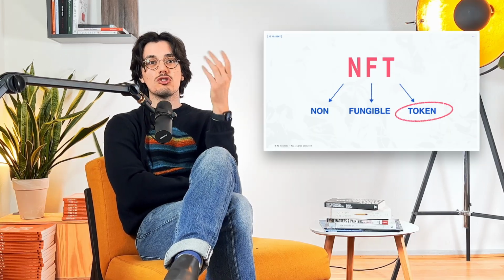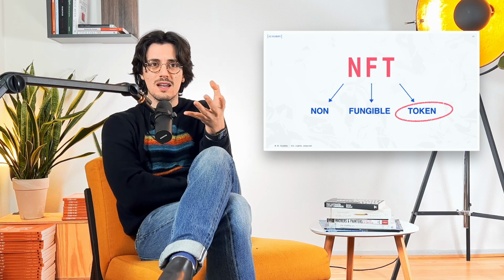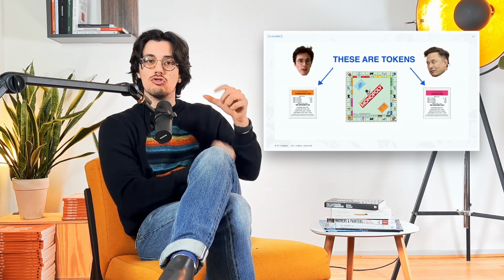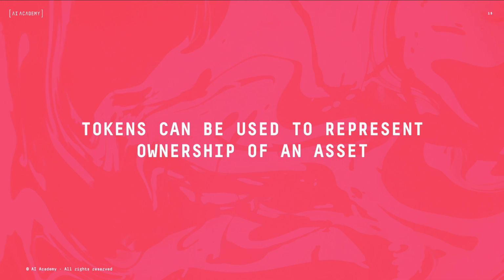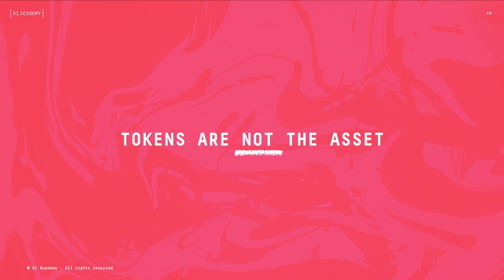Now we just need to understand the last concept, which is token. What does a token mean? Let's go back to the Monopoly example and let's think about that little card that I have. That card gives me the rights to build a property on a specific part of the Monopoly game. But if you think about it, that card is not the property. That card is a token. It's something that represents my ownership of that property in Monopoly. But it's not the property in itself. It's not the house. It's something that represents my ownership of the house.